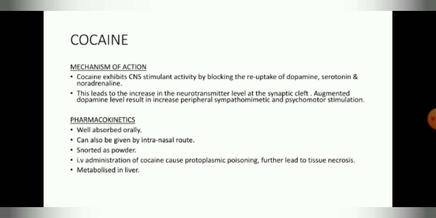Pharmacokinetics. It is well absorbed orally. It can also be given by the intranasal route, snorted as a powder. IV administration of cocaine causes protoplasmic poisoning, which further leads to tissue necrosis. It is metabolized in the liver.